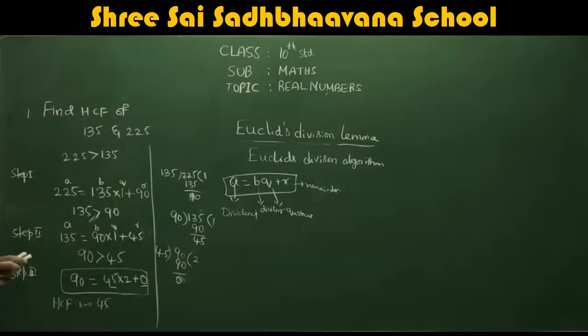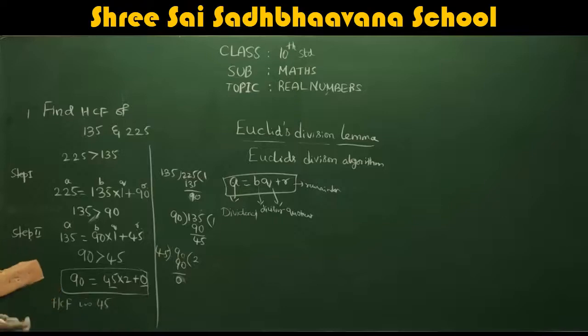So 45 is considered as HCF, not 2. Remember, the divisor in the last step. So the HCF of 135 and 225 is 45.